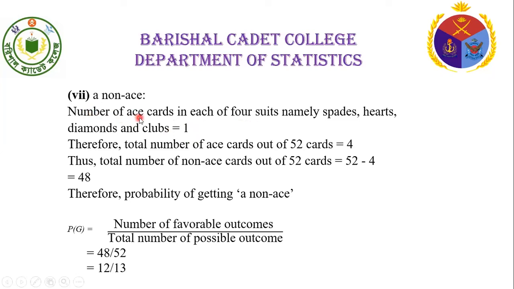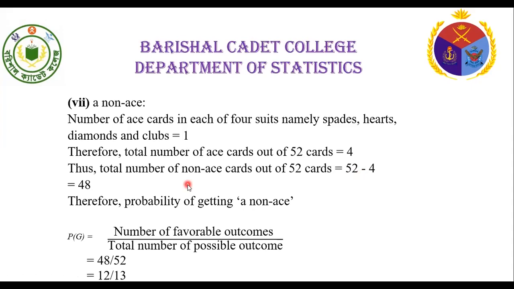Number of ace cards in each of 4 suits, namely spades, hearts, diamonds, and clubs equal to 1. Therefore, the total number of ace cards out of 52 equal to 4. Thus, the total number of non-ace cards out of 52 cards equal to 52 minus 4 equal to 48.